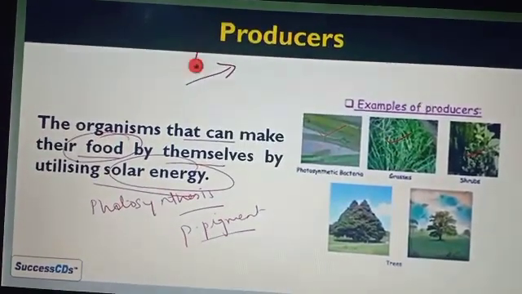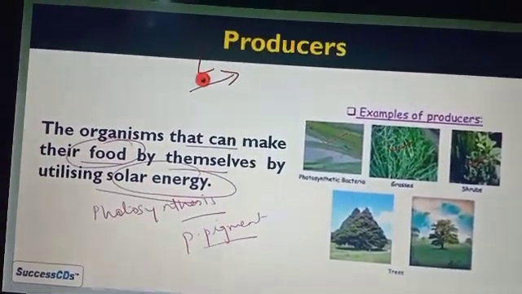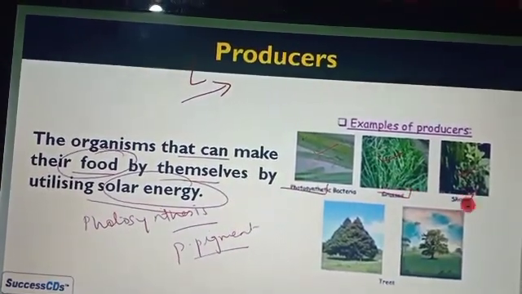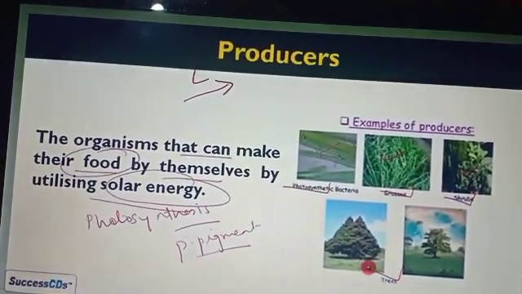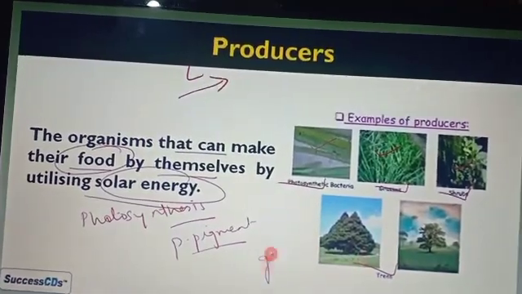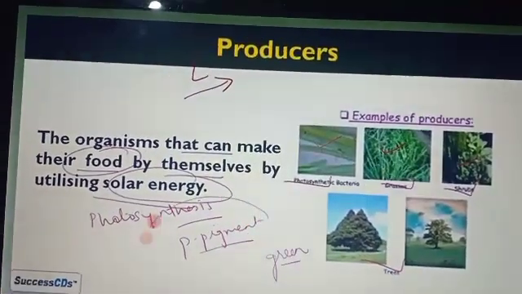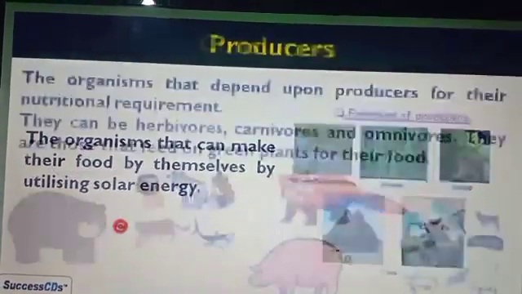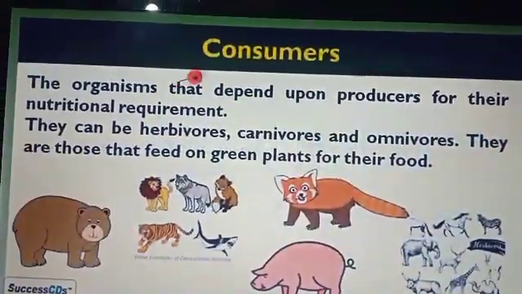For example, all the green plants, because they consist of the green color pigment called chlorophyll, which is able to make their own food. That is just because they contain the chlorophyll. With the presence of the sunlight, they are able to make their own food.